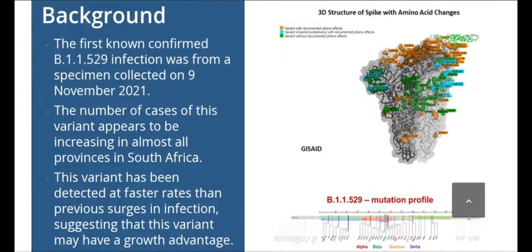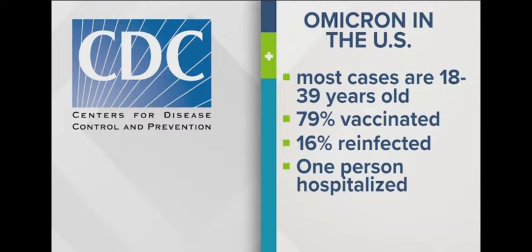The Omicron variety has accumulated 79% infection rate even in vaccinated individuals, and 16% infection rate in reinfected individuals, and most cases occur between the age group of 18 to 39 only, but above 40 and below 18 there are no cases.